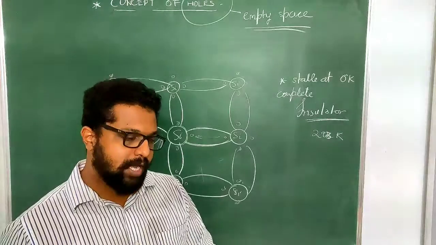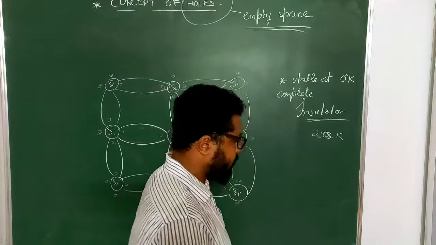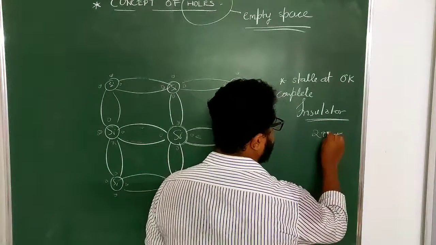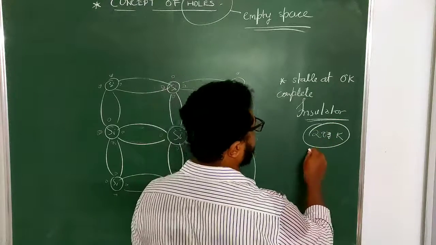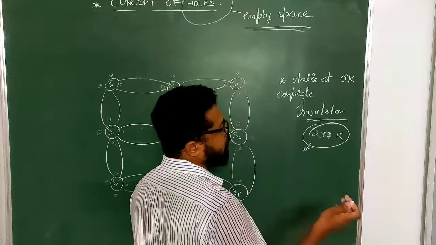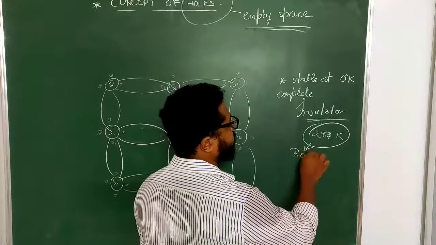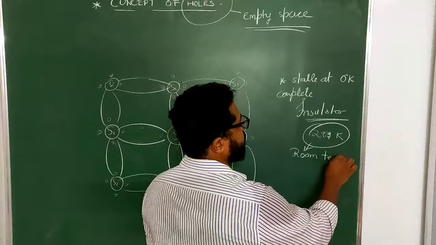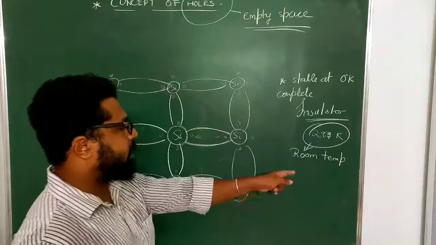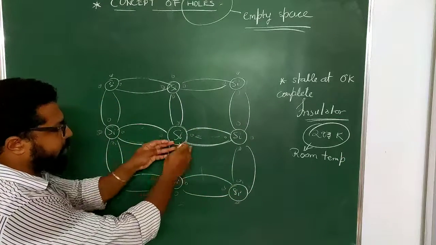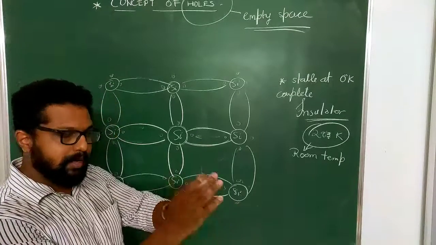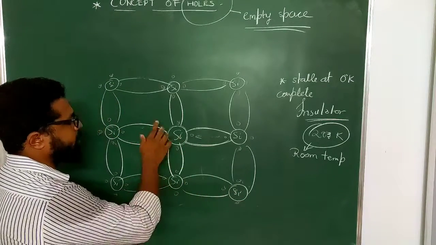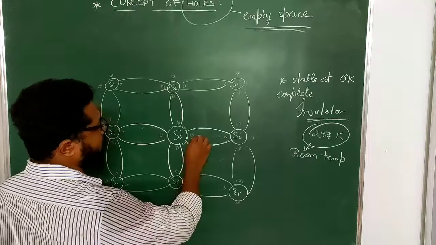Correct? So what happens at that particular temperature? This is the room temperature. This is my assumption that 293 Kelvin or 33 degrees Celsius is going to be the room temperature. At this temperature, any one electron or more than one electron, any one electron. For right now, let me assume one electron in one particular place. One of these electrons